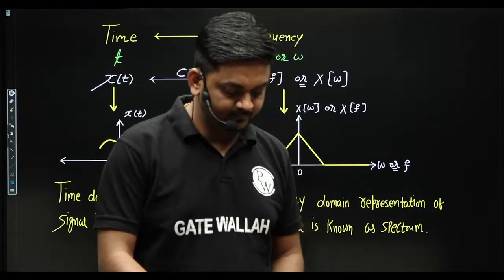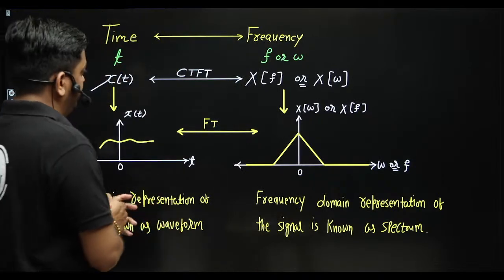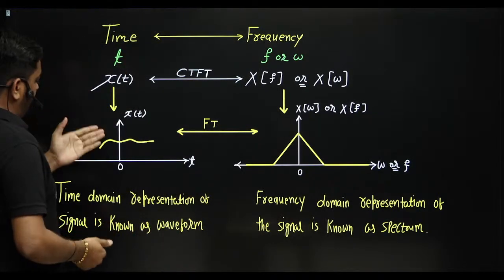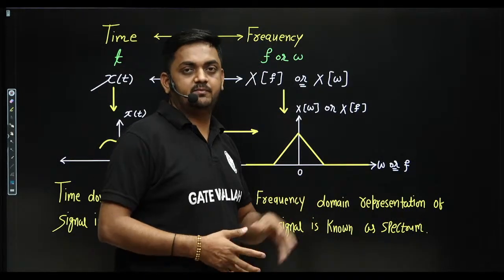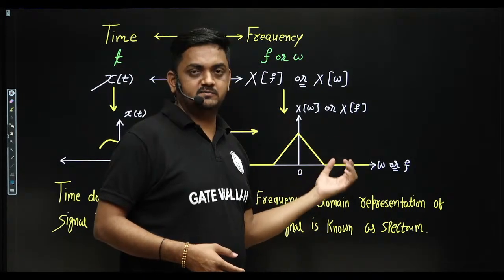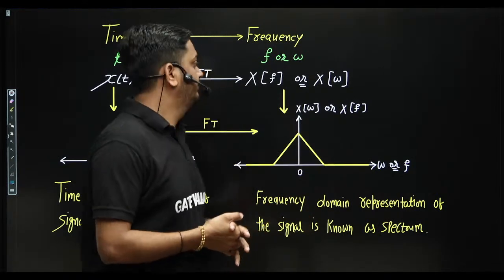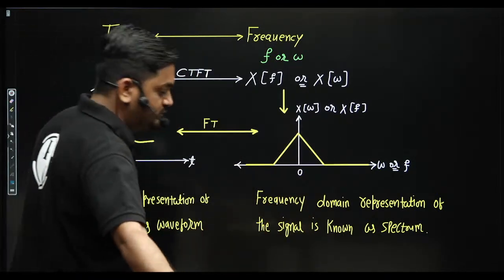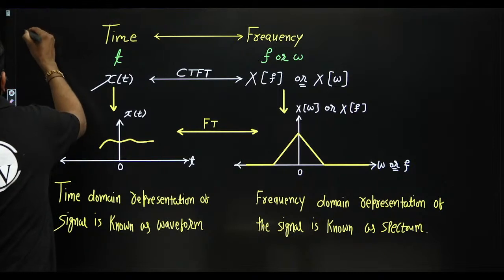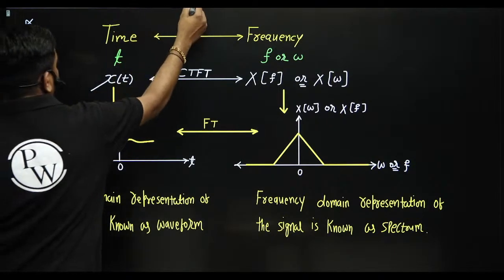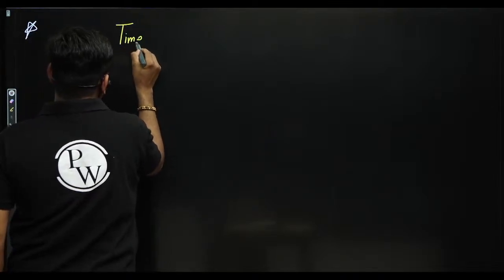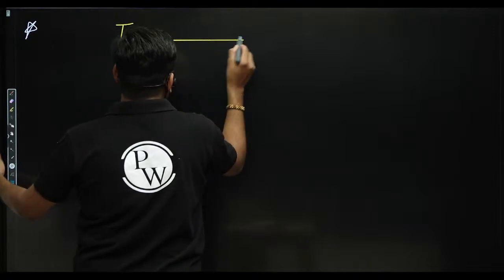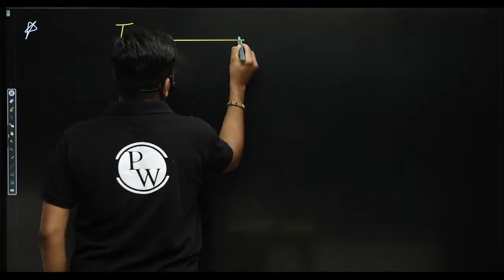So here there are two representations of the signal. In time domain it is known as waveform, and in the frequency domain it is known as the spectrum. In the frequency domain it can be magnitude spectrum, phase spectrum, and power spectrum. So the conclusion is, what is the important conclusion, guys? In time domain, and we can convert time domain signal into the frequency domain.